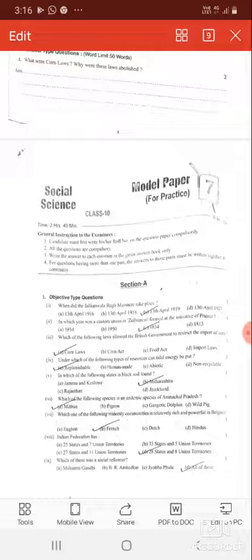In which state is black soil found? It is found in Maharashtra. Which of the following species is an endemic species of Arunachal Pradesh? Mithun. Which one of the following is a minority community relatively rich and powerful in Belgium? It is French. How many states does the Indian Federation have? 28 states and 8 union territories. Which of these are social reformers? All three were: Mahatma Gandhi, B R Ambedkar, Jyotiba Phule. So the answer is all of the above.